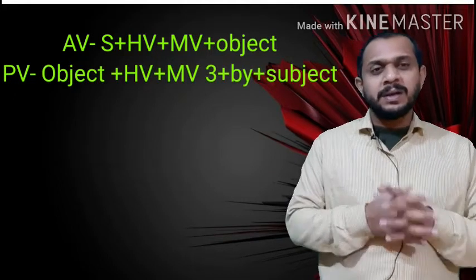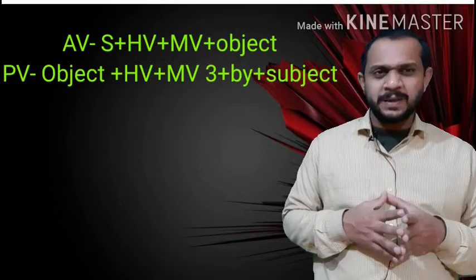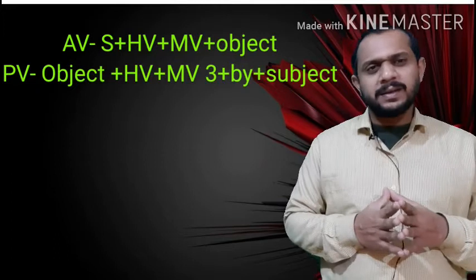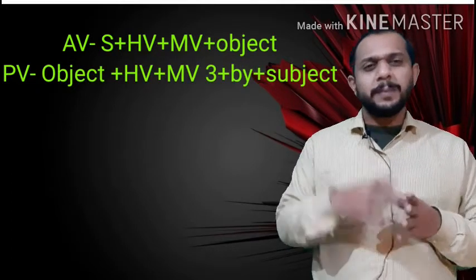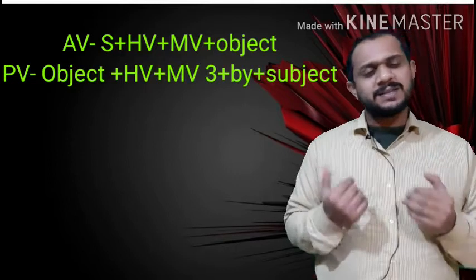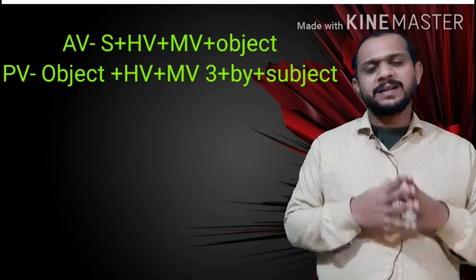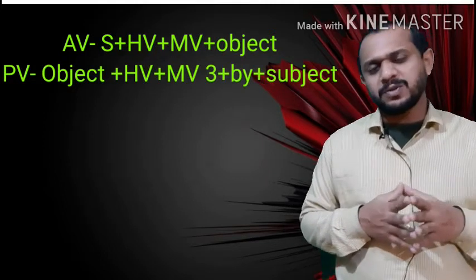Then after by, the subject who is doing something, we'll keep its objective form, like by me, by you, by us, by them. So what will be the new structure of making passive voice?